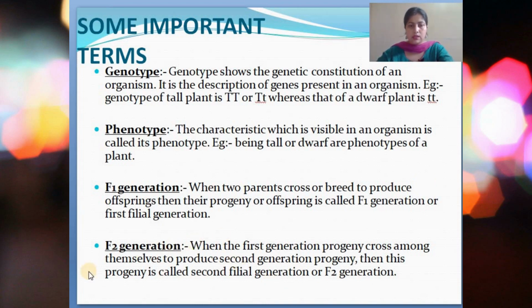So next is F2 generation. So F2 generation is the next step of F1 generation, that is the second filial generation or F2 generation. So when the first generation progeny, that is the children of the first generation, cross amongst themselves, then the second generation of offsprings is produced. So that second generation of offsprings is known as the second filial generation or the F2 generation.